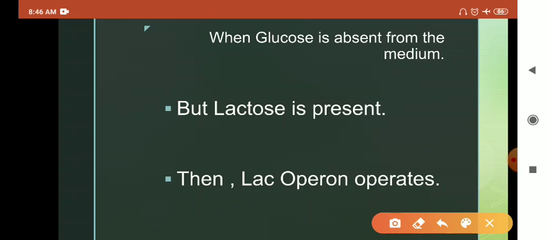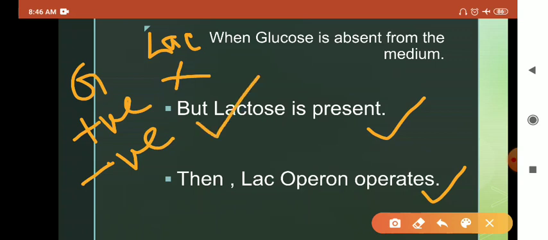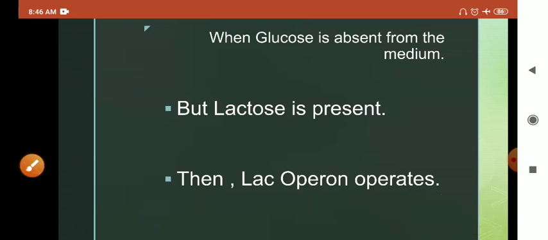When glucose is absent from the medium but lactose is present in the medium, then the lac operon operates. So when glucose is present in the medium, there is no lac operon. When glucose is absent from the medium, the lac operon is active. So this is all about catabolite repression.